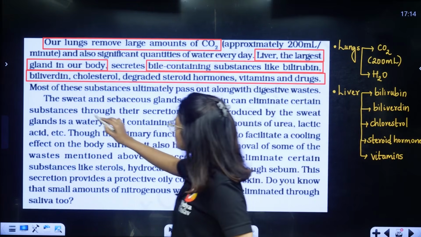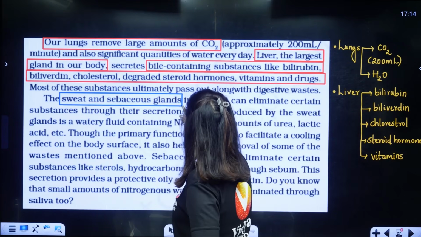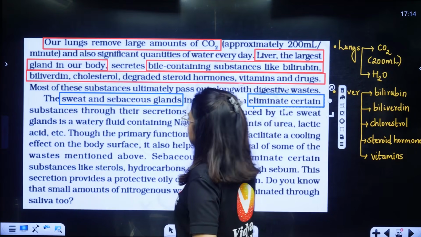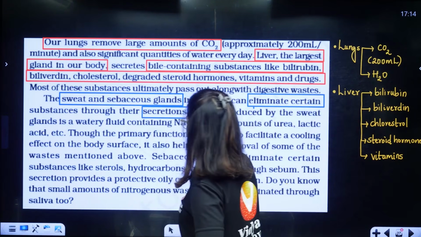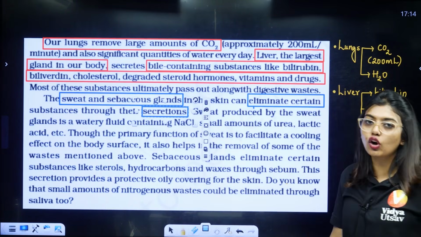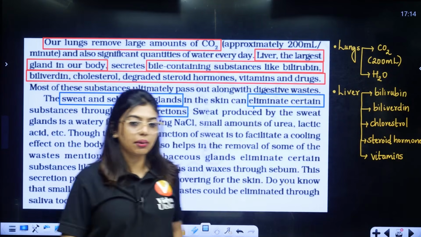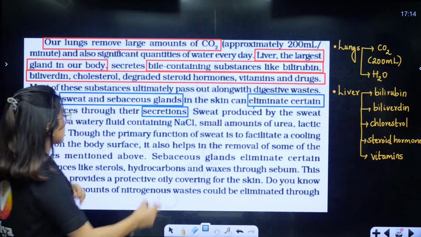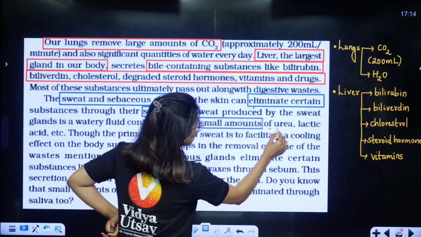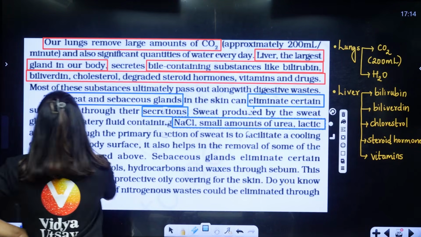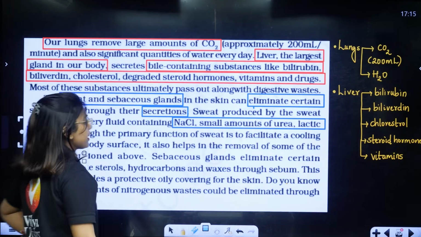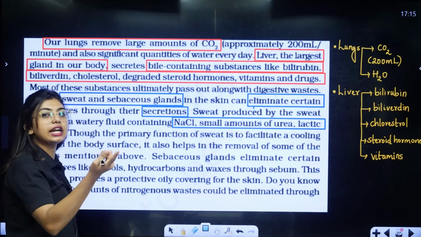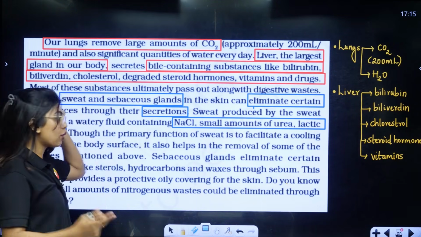The sweat and the sebaceous glands in the skin can eliminate certain substances through their secretions. So through sweat and also oil glands, we will be able to remove some amount of waste materials. Sweat produced by sweat glands is a watery substance containing NaCl and a small amount of urea, lactic acid, etc. Lactic acid happens mainly when we do workout. I taught you yesterday about lactate dehydrogenase. Even in our body, lactic acid formation happens.